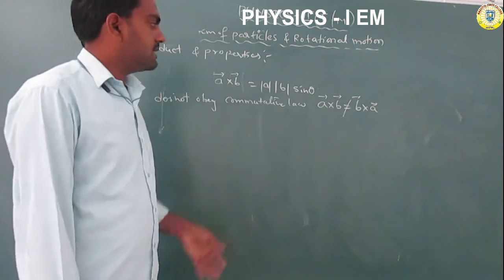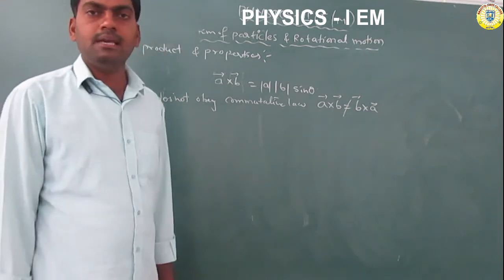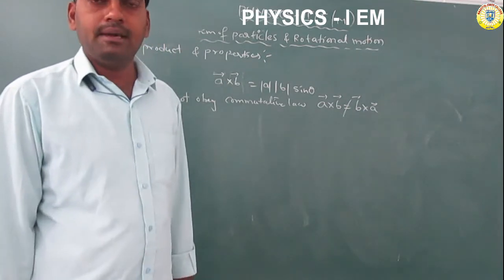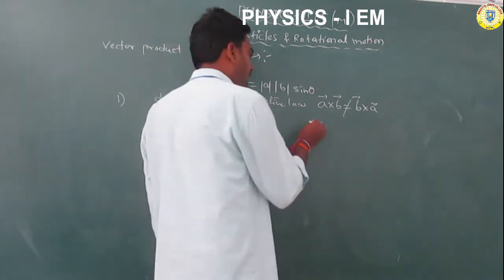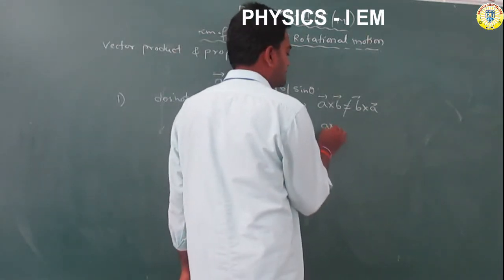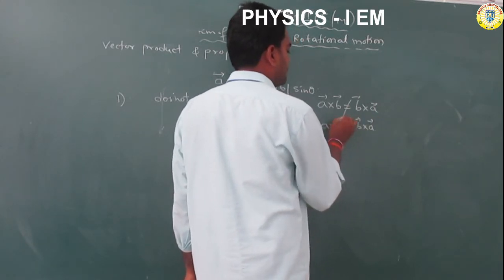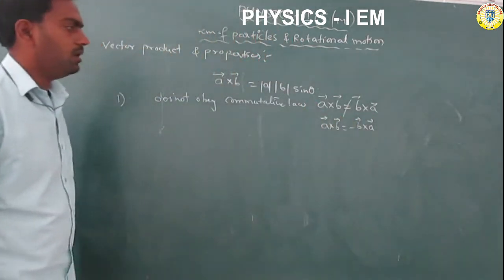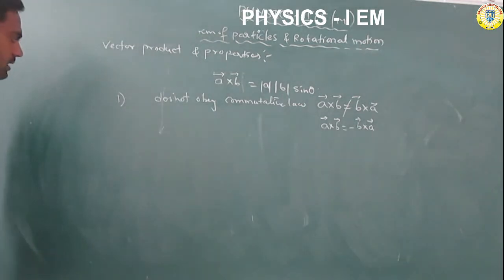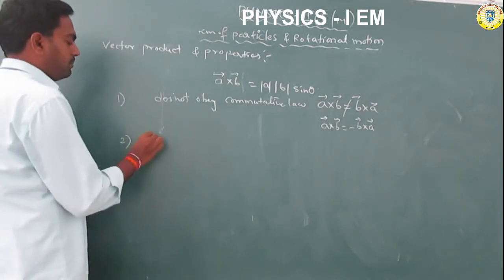That is, A cross B is not equal to B cross A. Instead it obeys the anti-commutative law: A cross B is equal to minus B cross A. Okay, got it.